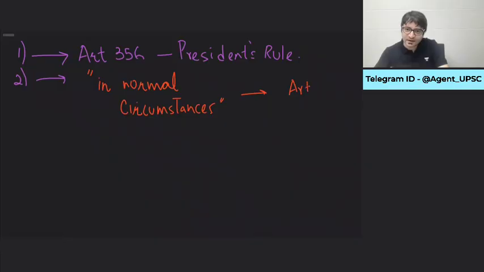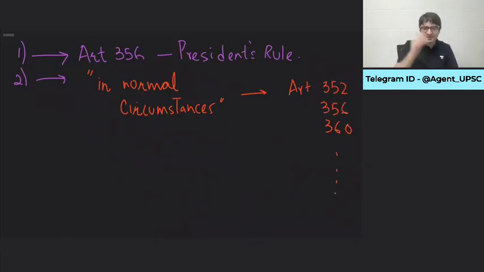And what are these abnormal circumstances? Things such as Article 352, Article 356, Article 360, and various other articles, which we will discuss in great detail later on in center-state relations. If national emergency is imposed in a state or in the entire country, Parliament makes a law even on state list. If president's rule is imposed in a state, Parliament makes a law on state list. If financial emergency is imposed, every single state may have to also reserve their budget for president. That means even in financial matters, they will not have any say.